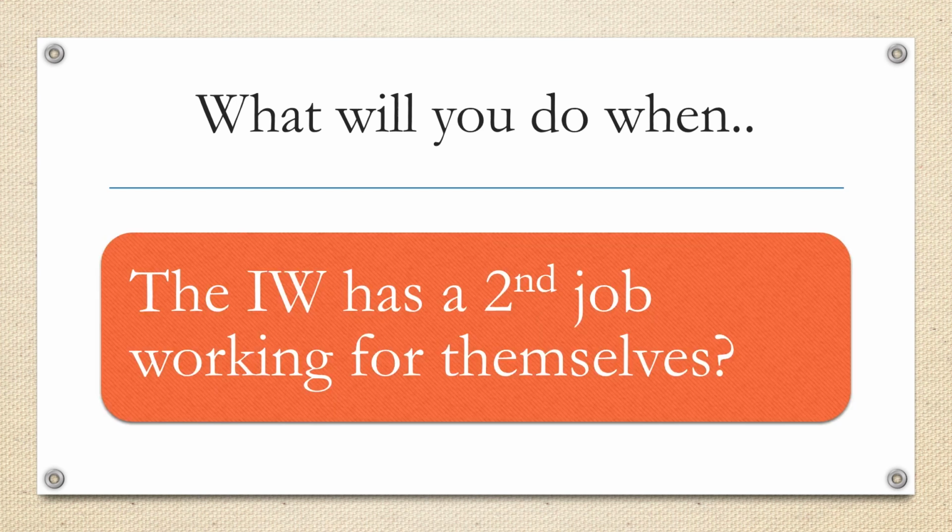What do you do when the injured worker has a second job working for themselves? The earnings from his second job cannot be used to determine the average monthly wage as they do not pay into the workers' comp pool. You will proceed as normal. If the applicant has documentation that they pay into the insurance pool, then you can use those earnings.